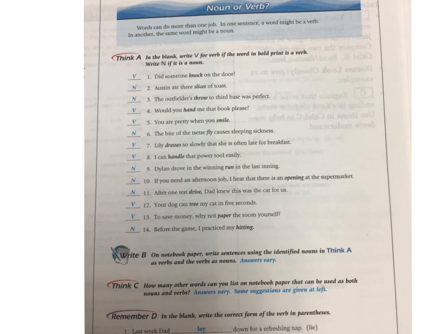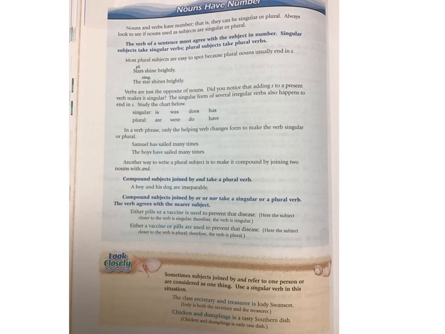Okay, now turn to page 142. Now this is going to be day's work, page 142. Let me get it a little bit closer on the screen. Now again, this is in your book, and you can see it also here as we go. And they tell us that nouns have number. That's what they refer to it as. Nouns have number. They say nouns and verbs have number.